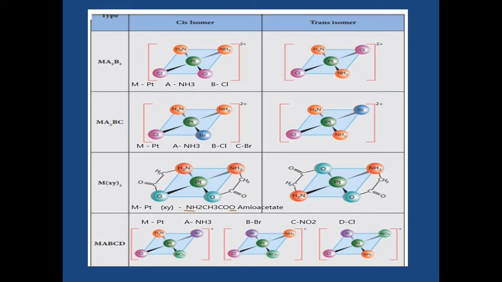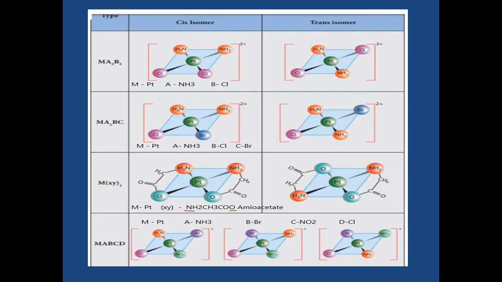Now we are going to see examples for 4 different types of square planar complexes. For the first type, the central atom M is linked with A2 and B2. Here we are going to take platinum as the central atom, A as ammonia and B as chlorine. Now see the first example: the amines are present on the same side and the chlorines are also present on the same side, so they are called the cis isomer.